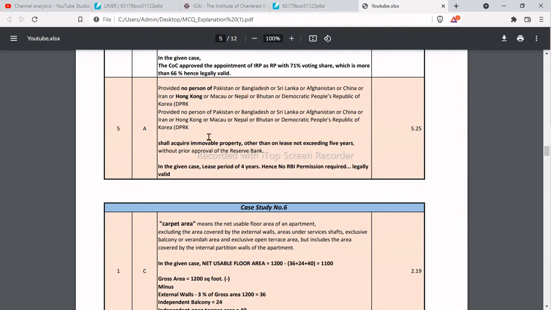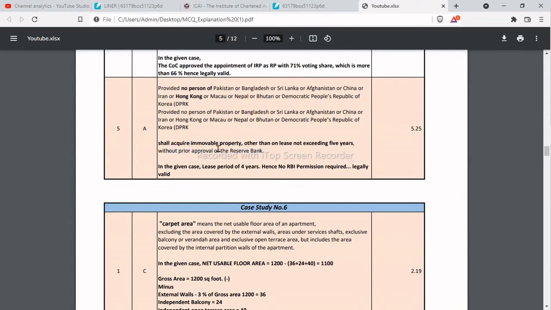Okay, so as per the provisions of the FEMA, the Pakistani person, Bangladeshi person, Sri Lankan person, Afghani person, Chinese person, resident of Hong Kong, Macau, Nepal, Bhutan or the Democratic People's Republic of Korea, that is North Korea, are not allowed to acquire an immovable property in India except with the prior approval of the RBI.